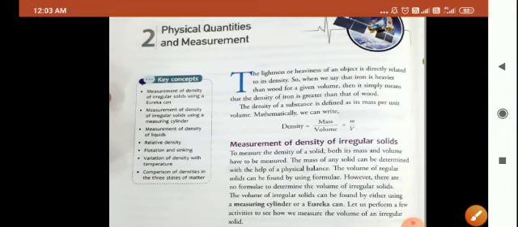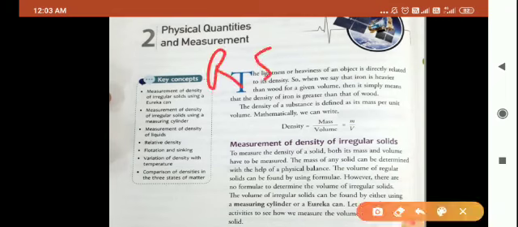But children, suppose if I talk about a regular solid, there how we can find its density. So for regular solids, what are regular solids? Those solids in which all the sides are even.